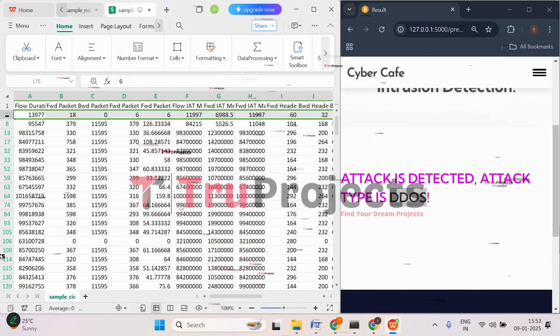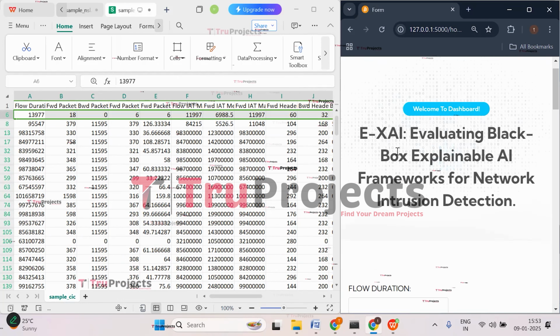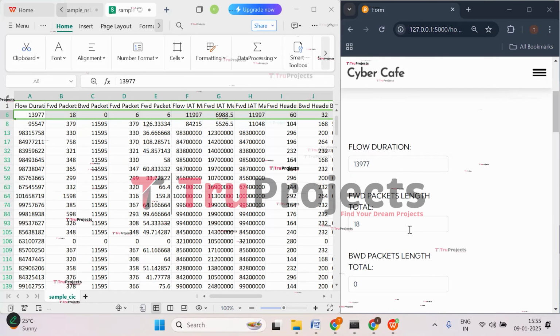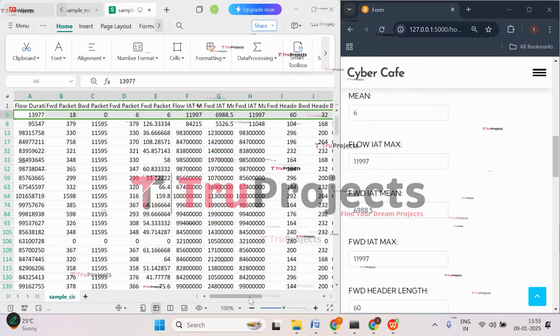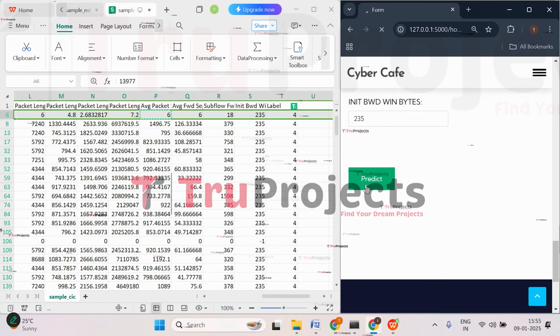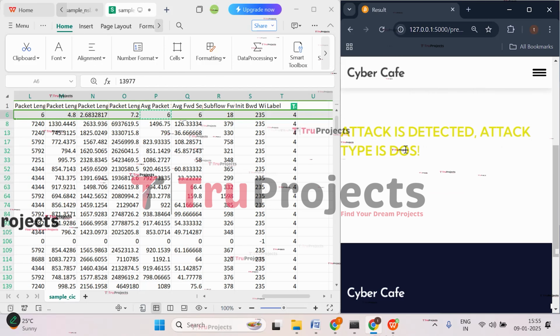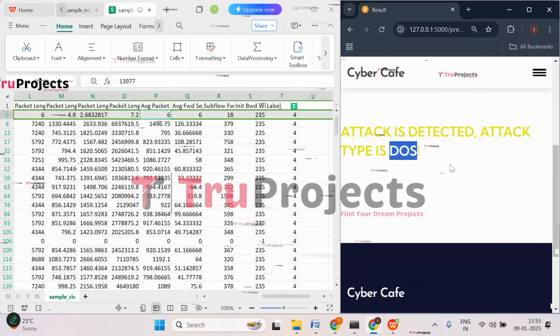Let's enter this case. Click on prediction. Click on CICIDS 2017. So I have entered all the inputs of the first case. Now click on predict. Here we got the prediction that there is an attack detected and the attack is DOS attack.